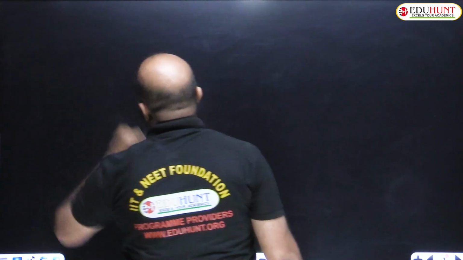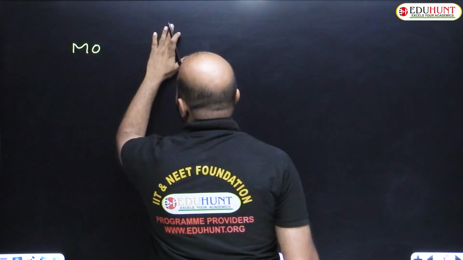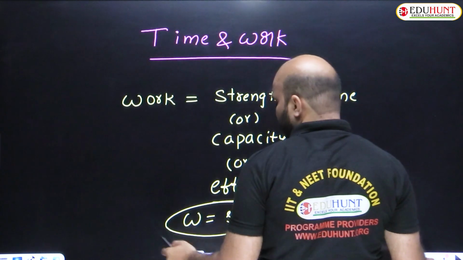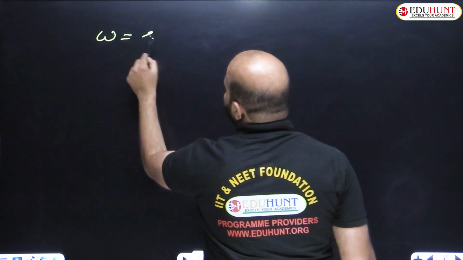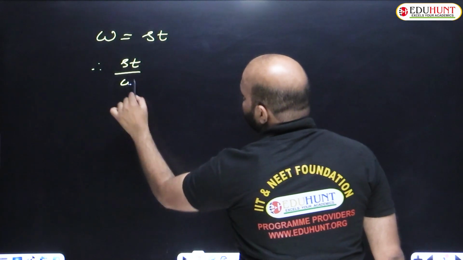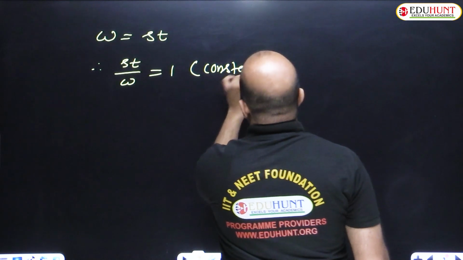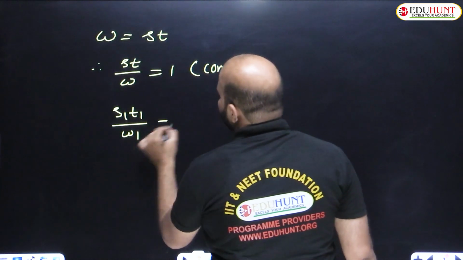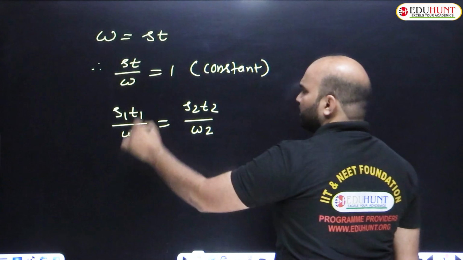And one more thing, in the time and work concept, more men can do a piece of work in less time and fewer men can do it in more time. But before that, what we have is work equals strength into time, so W equals ST. Therefore it can be written ST by W equals 1. Am I clear? So 1 is a constant. Therefore it can be written S1 T1 by W1 equals S2 T2 by W2.